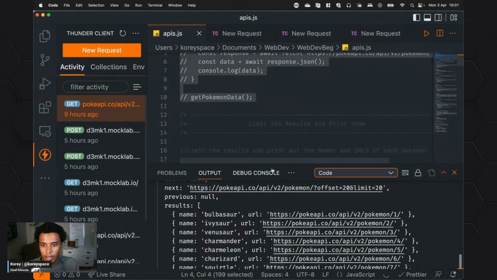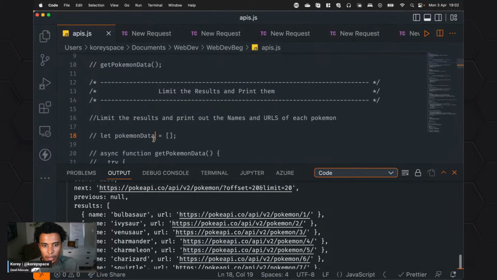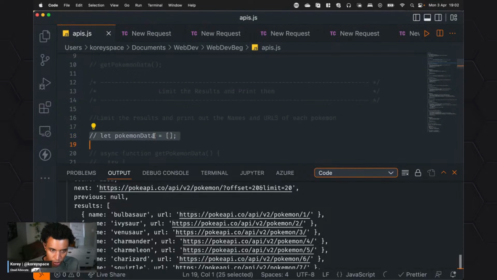Let me make this smaller for you. I'm going to close Thunder Client. You're taking up too much space, Thunder Client. Stealing my thunder. That's the dad joke for today.